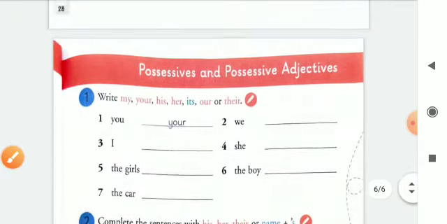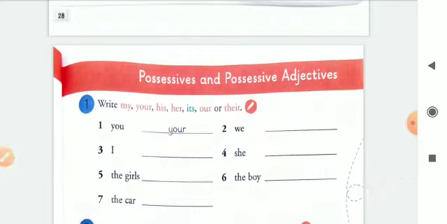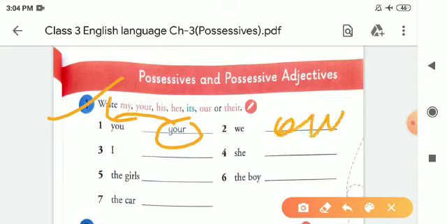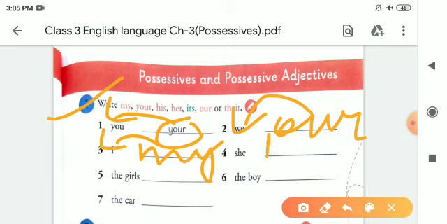Now here we are coming to the next page, possessives and possessive adjectives. So children, you know very well about possessives and possessive adjectives. So let's start our exercises. Write my, your, his, her, its, our, their. So your is a possessive adjective of you and our is a possessive adjective of we. My is a possessive adjective of I. Her is a possessive adjective of she.